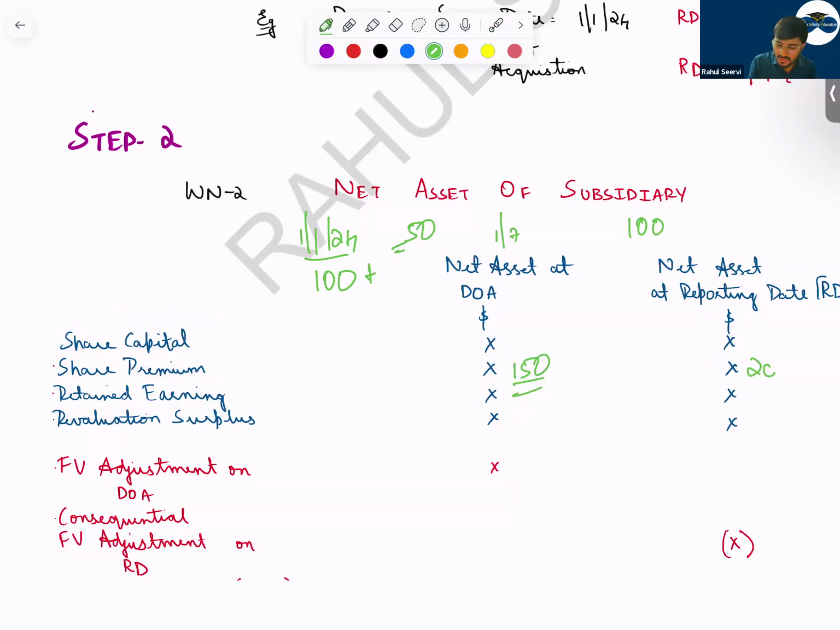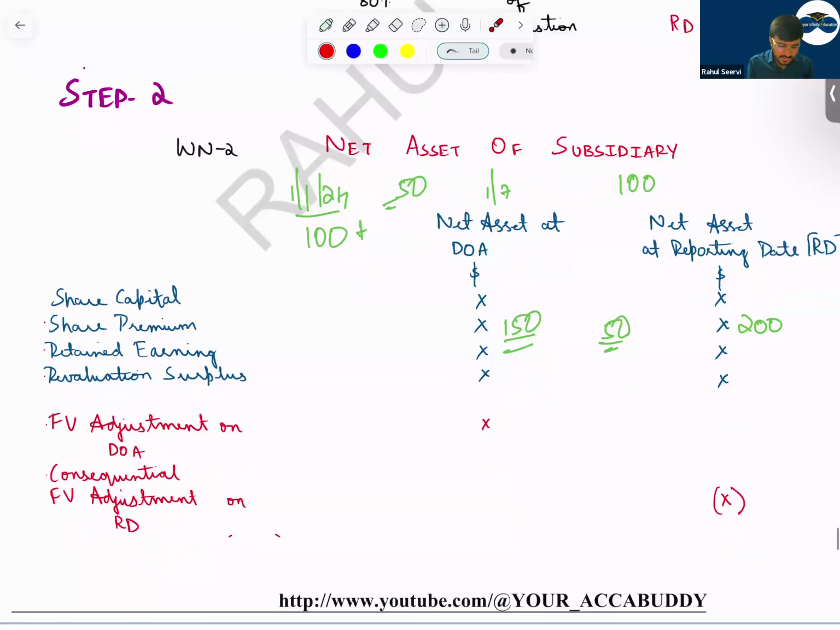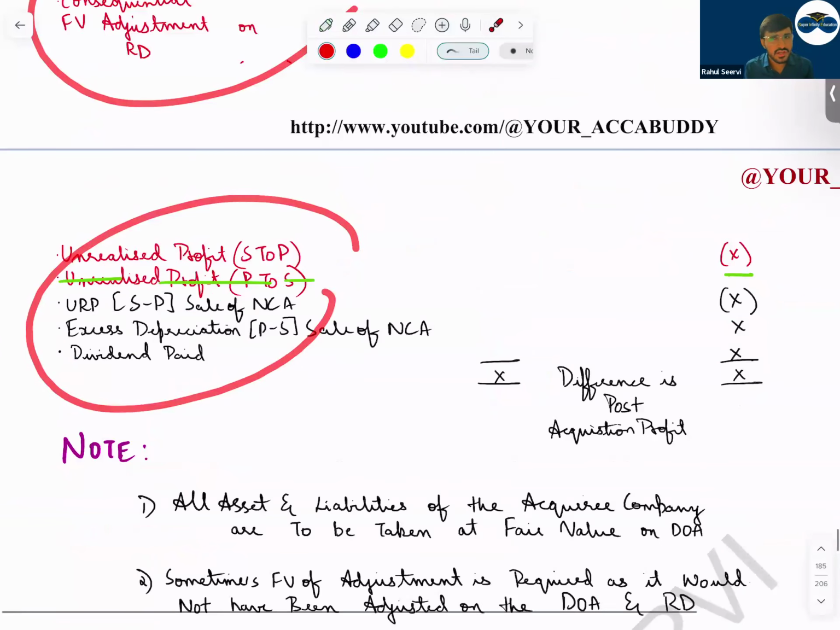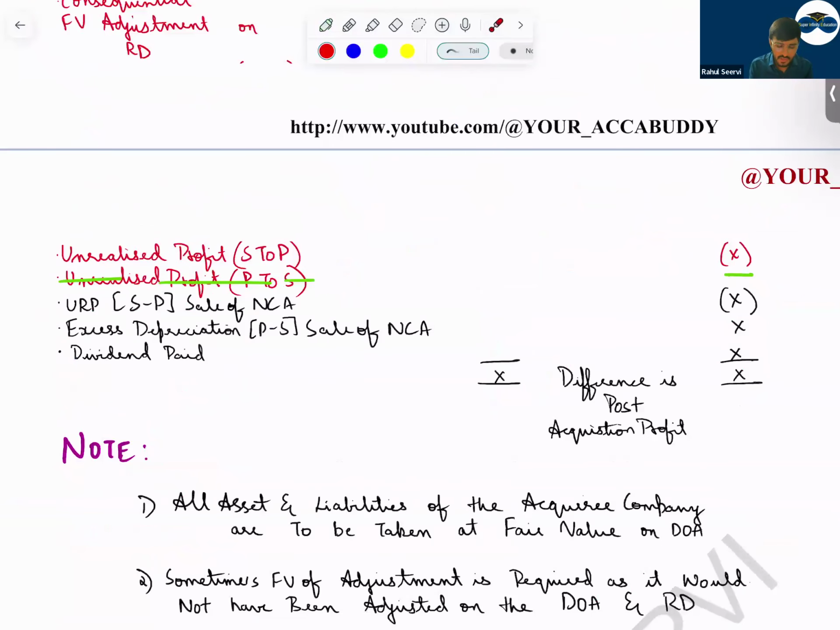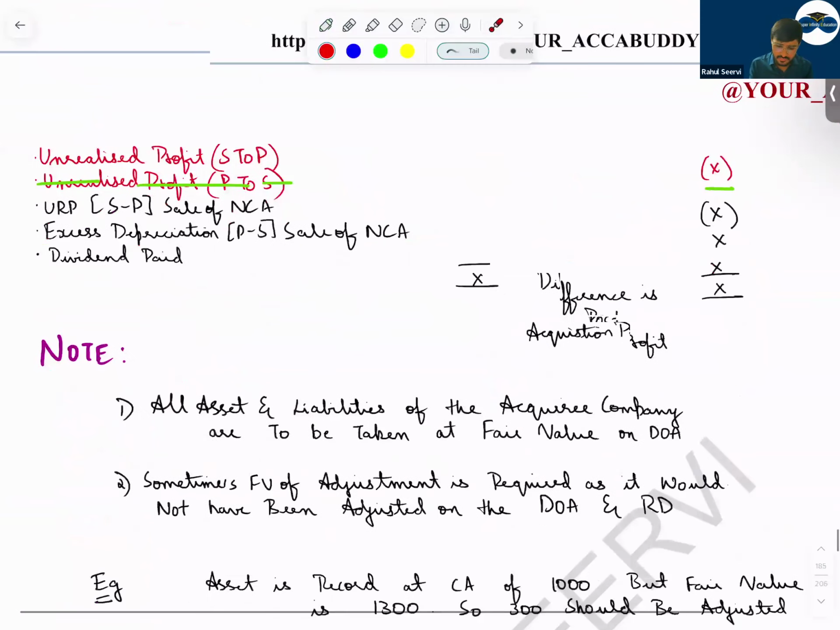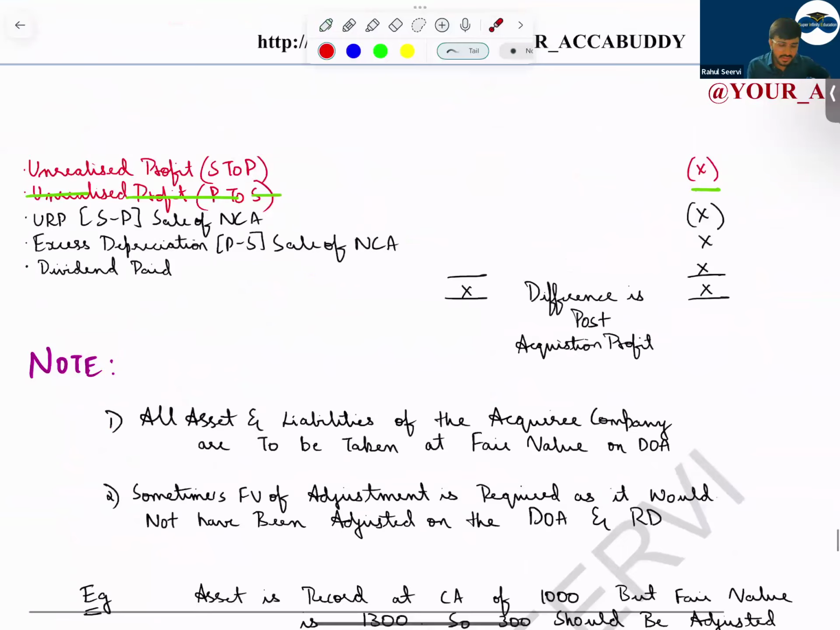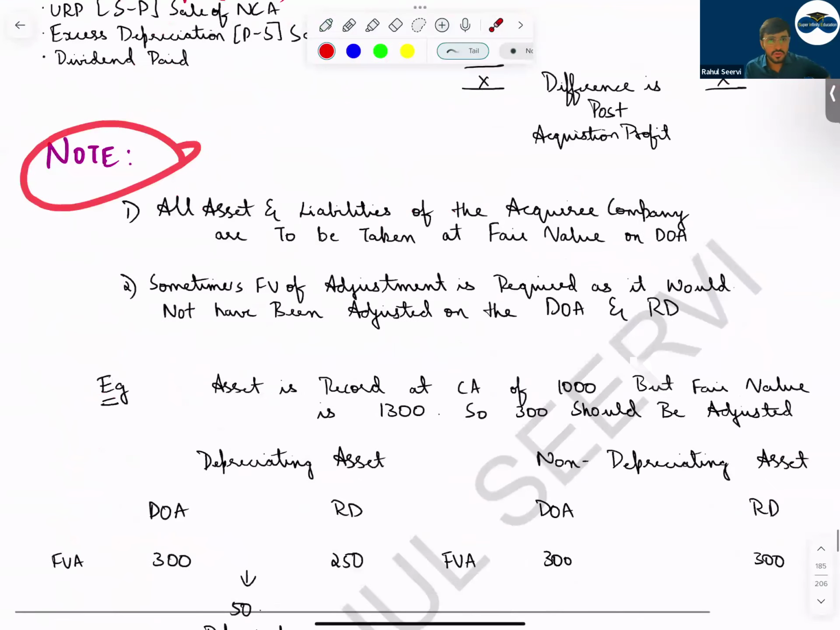So the closing will be how much? 200. So the post acquisition profits are 50. Then the fair value adjustment should be done. Let us read the URP, excess depreciation, dividend paid. We have to do a lot of adjustments. But let us start with this: the difference which you get is the post acquisition profits.